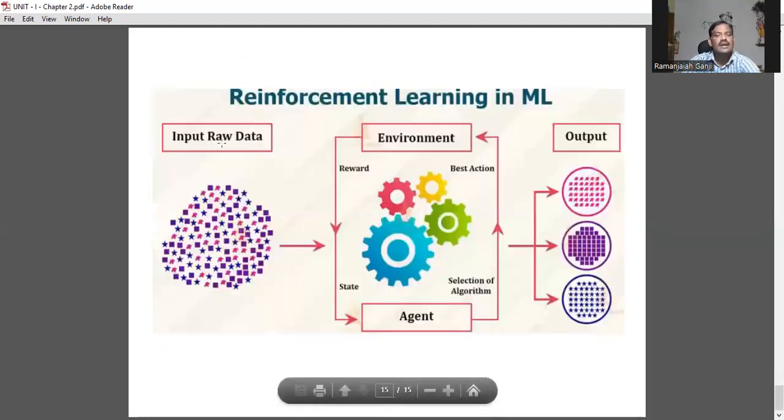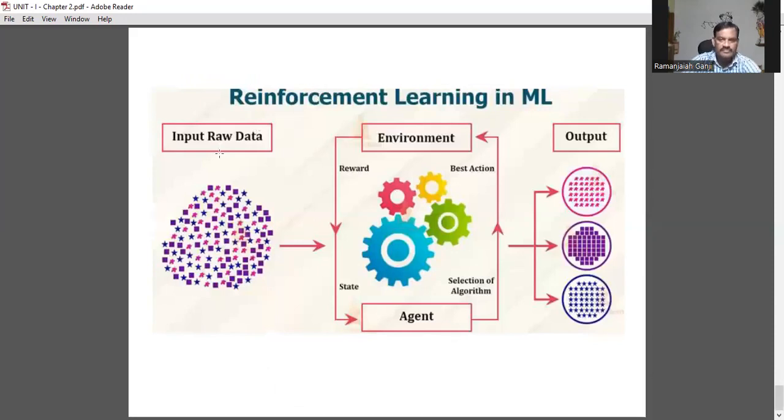Say this, we have input raw data, but the final outcome would be output. Here, there is an agent. The agent interacts with the environment. The agent may receive something from the environment and produce something onto the environment. There is a best action. Whenever the best action is executed, you will get a reward.